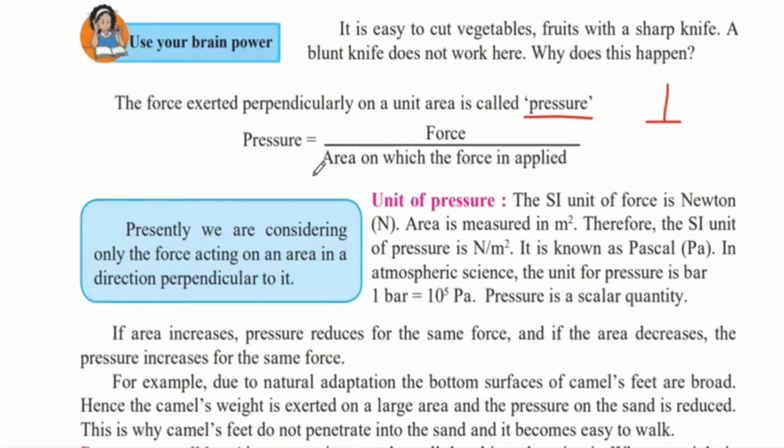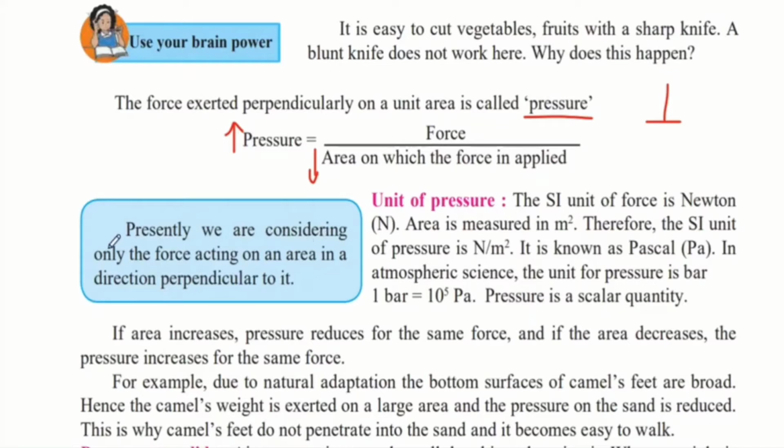And since area is in the denominator's position, for a constant force, pressure is inversely proportional to area. So lesser the area, more the pressure. Therefore, for a given amount of force, lesser area will produce more pressure. Therefore, a sharp knife works better than the blunt knife because the sharp knife has a thinner edge and therefore the area is decreased. Because the area is less, for the same amount of force, we are getting more pressure and therefore it becomes easier to cut fruits and vegetables.